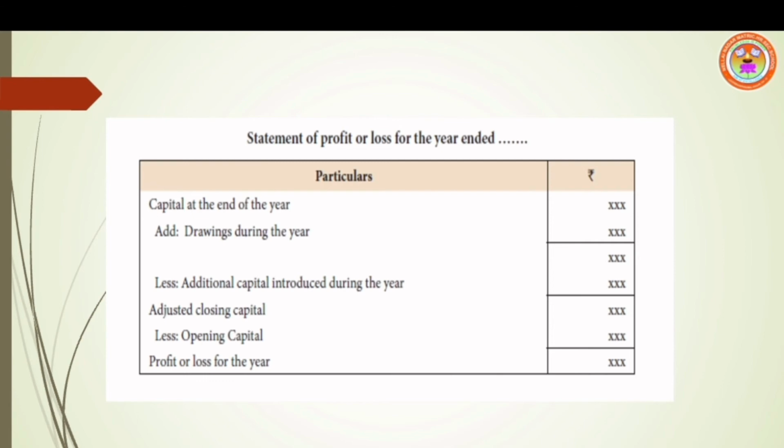Look at the first one, capital at the year end. That means closing capital. Then add drawings during the year. Third step, less additional capital introduced during the year. The amount which we are getting is called adjusted closing capital. Then less opening capital. Compare the amounts of the last two steps. If adjusted closing capital is more than the opening capital, it means profit. Suppose if adjusted closing capital is lesser than the opening capital, it means loss.